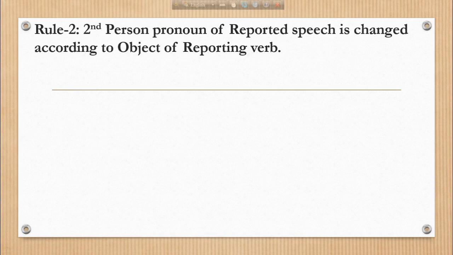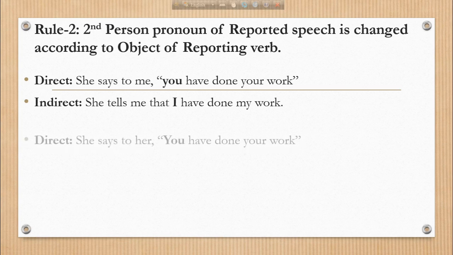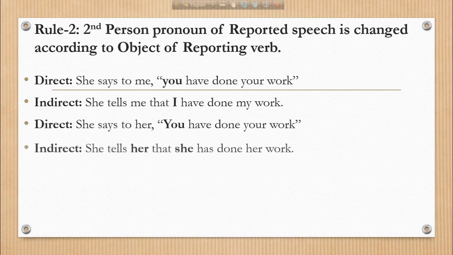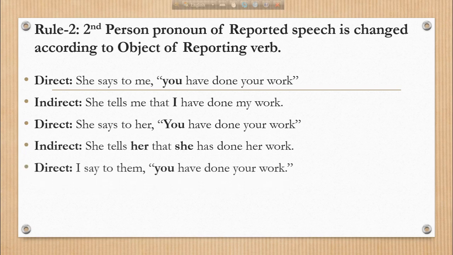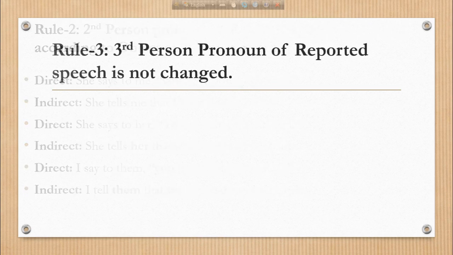Rule number 2 is, second person pronoun of reported speech is changed according to the object of a reporting verb. She says to me, "You have done your work." Indirect speech is, she tells me that I have done my work. She says to her, "You have done your work." She tells her that she has done her work. I say to them, "You have done your work." I tell them that they have done their work.